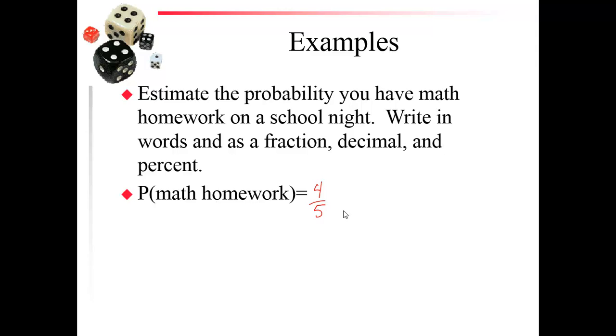That would be our fraction. That fraction is 0 and 8/10 as a decimal and 80% as a percent, which means that this is a likely event. It means it happens more than 50% but less than 100% of the time.